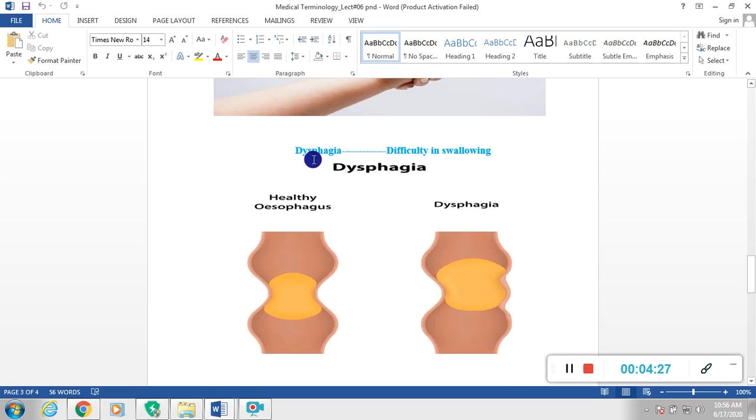Next one is dysphagia, which means difficulty in swallowing. When any individual has difficulty swallowing food, we simply call it dysphagia. This is a healthy esophagus, and this is a dysphagic one. If any individual at any age feels problems in swallowing food, we call it dysphagia.